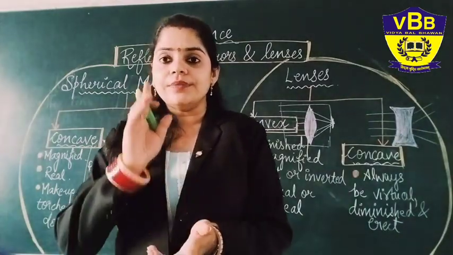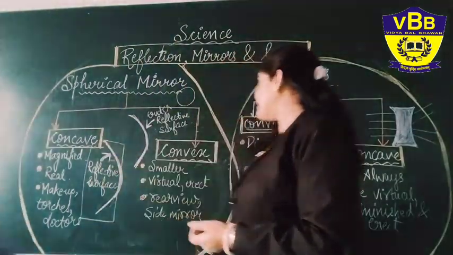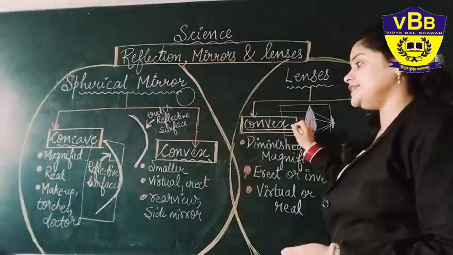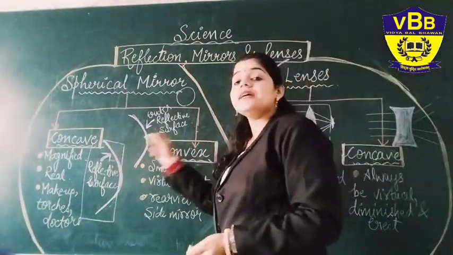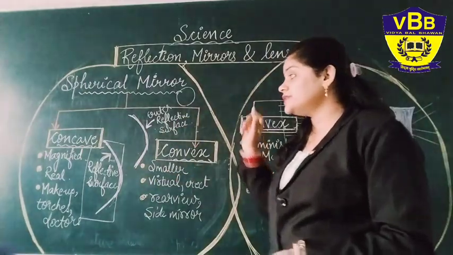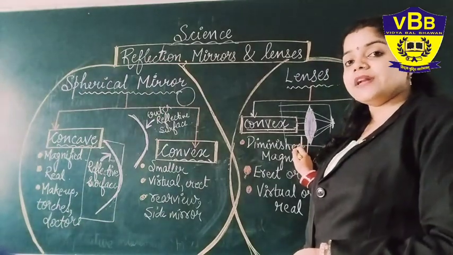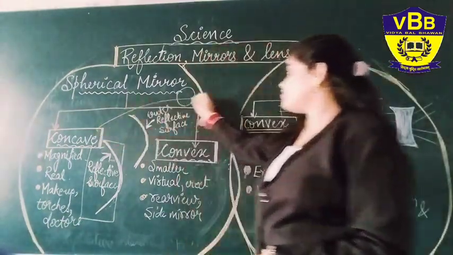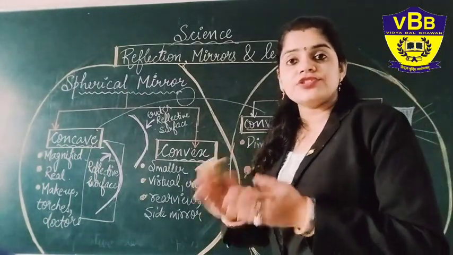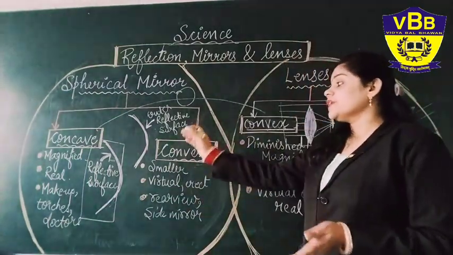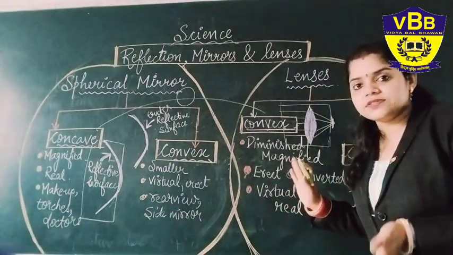Now there is one more similarity between the concave mirror and convex lens. Yes, the concave mirror and convex lens are somewhat similar because both show you the magnified image. So there is a connection between both of them. Both of them can show similar properties. It shows you the real image and it can be a virtual image, depending on the position.